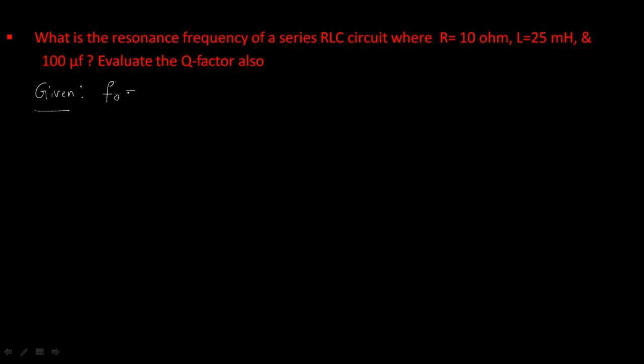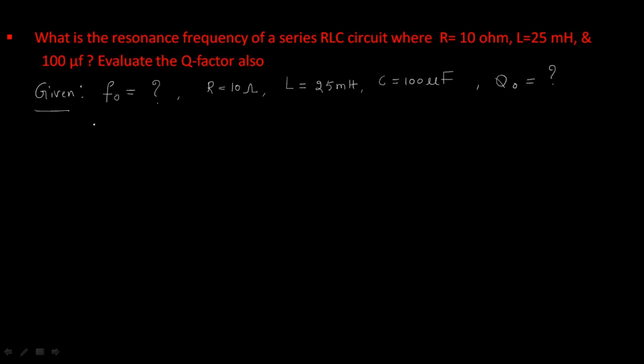He is asking to find the resonant frequency, with R equal to 10 ohms, L equal to 25 millihenry, and C equal to 100 microfarad, and evaluate the quality factor also. Q naught or Q, both are the same.